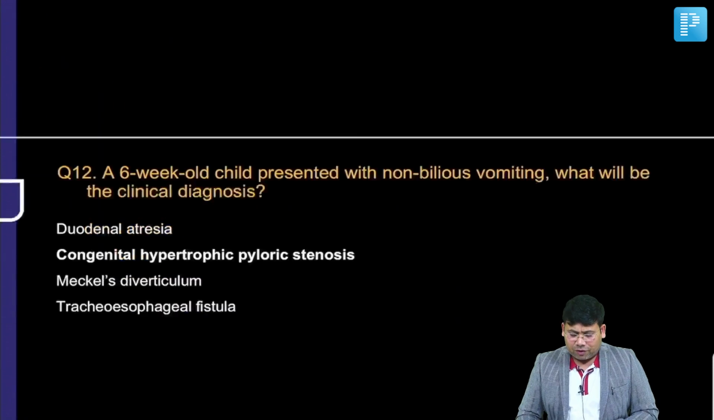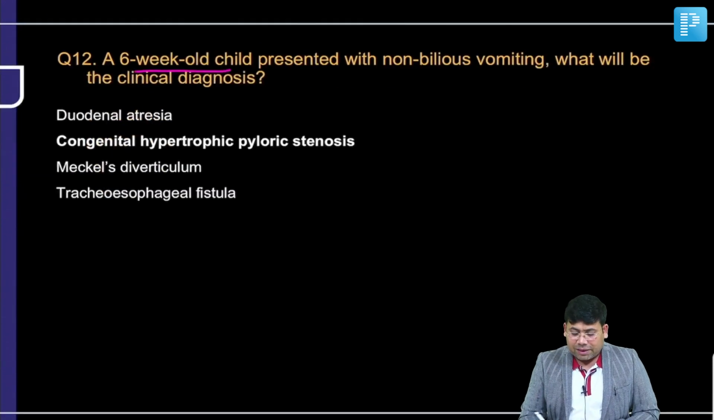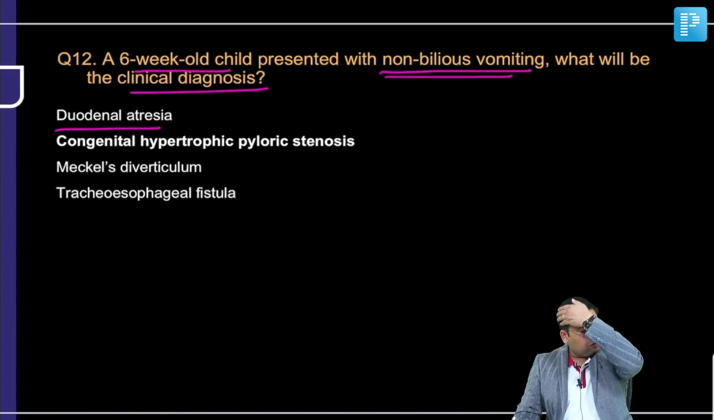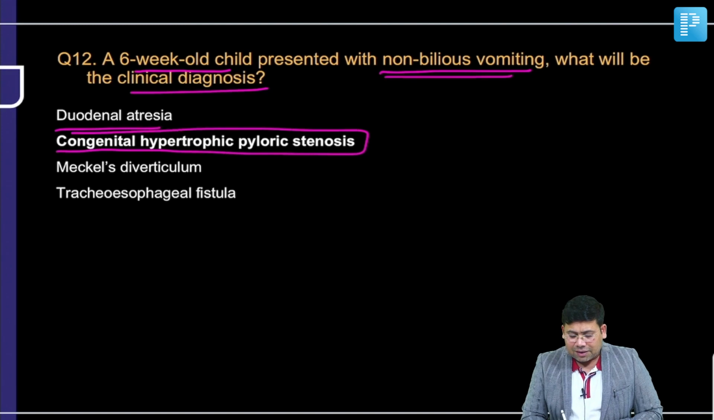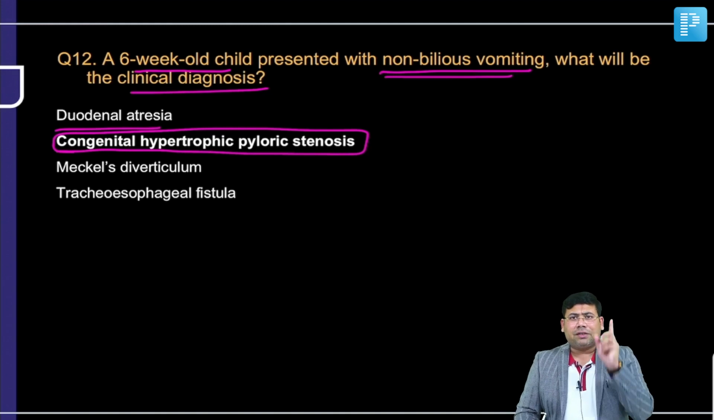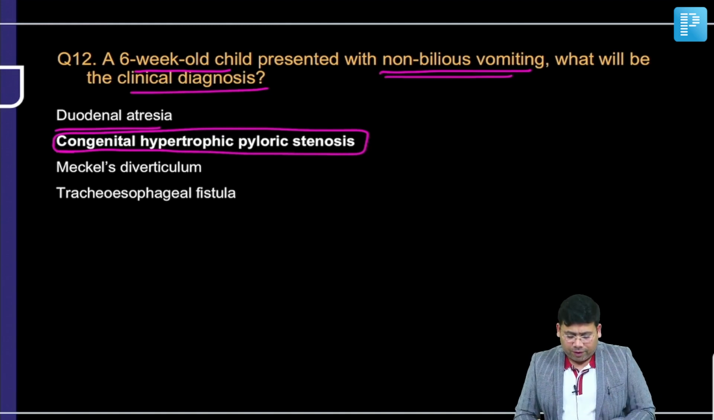This is a straightforward question. A 6-week-old presented to you with non-bilious vomiting. Non-bilious vomiting, what is the clinical diagnosis? Remember, when we talk about duodenal atresia, the atresias are mostly distal to the ampulla. So in that case, you generally have bilious vomiting. It's non-bilious. So the answer is congenital hypertrophic pyloric stenosis. Remember, the presentation starts at 6 to 10 weeks. Presentation is never at the time of birth.